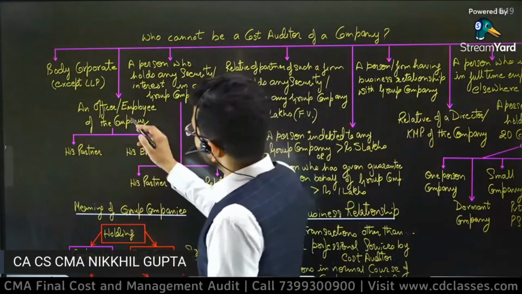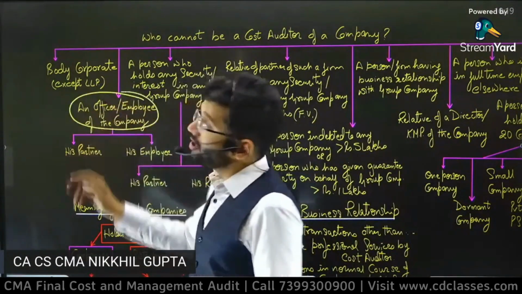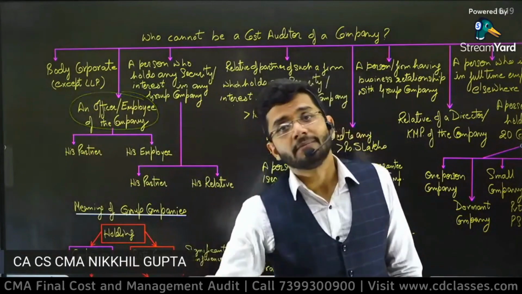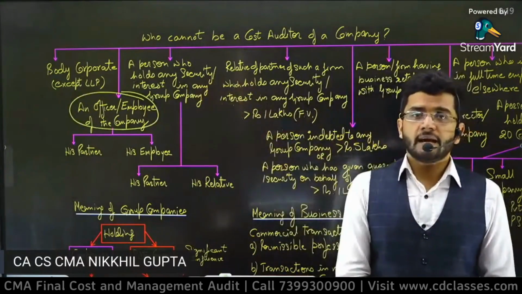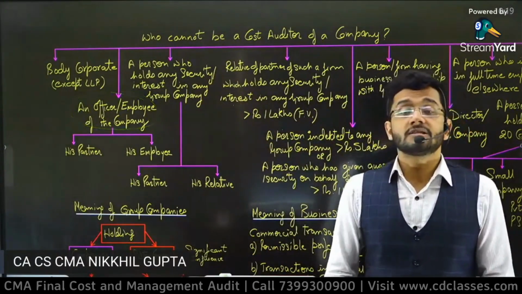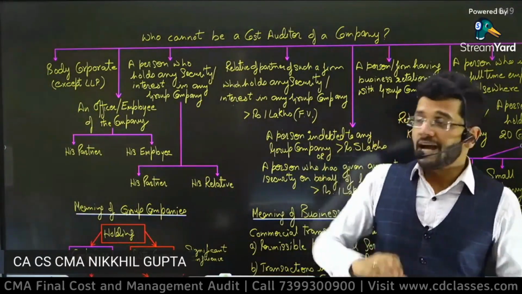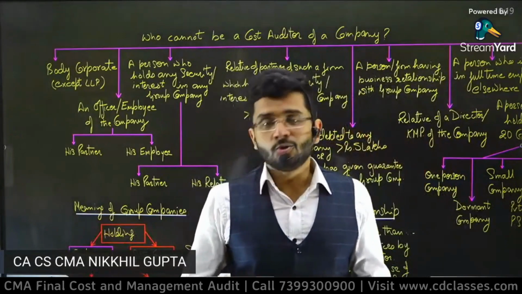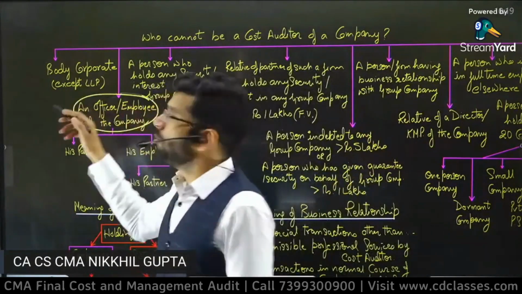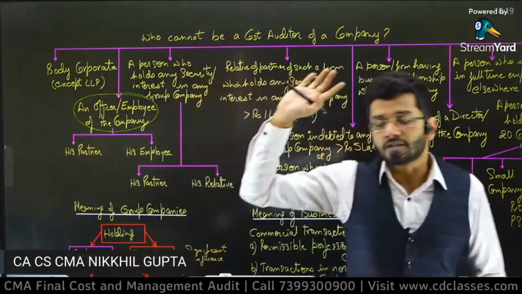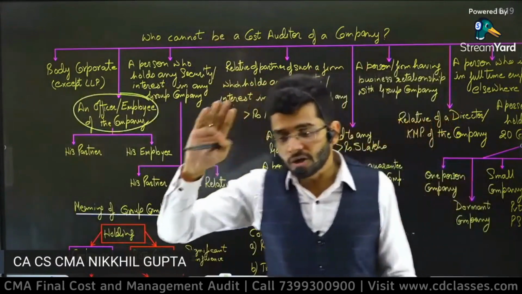Next, an officer or employee of the company. Suppose I become a CMA, and I take up a job in Reliance Industries Limited, and Reliance Industries Limited asks me, oh Nikhil, you are a CMA, why don't you do our cost audit? Guys, I will not be allowed to do cost audit of Reliance Industries Limited. What is the problem? Please write in the comment box.